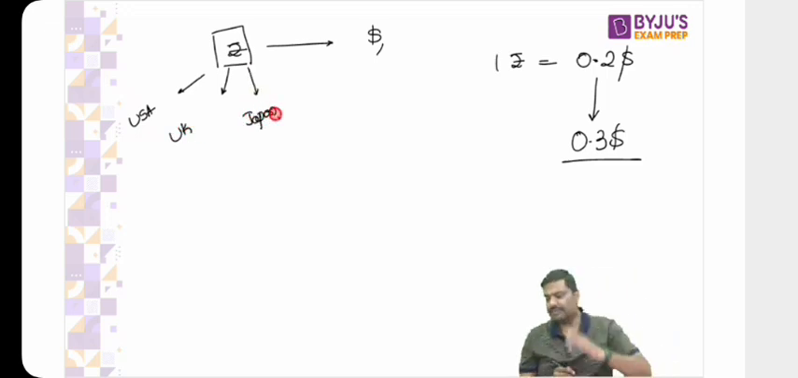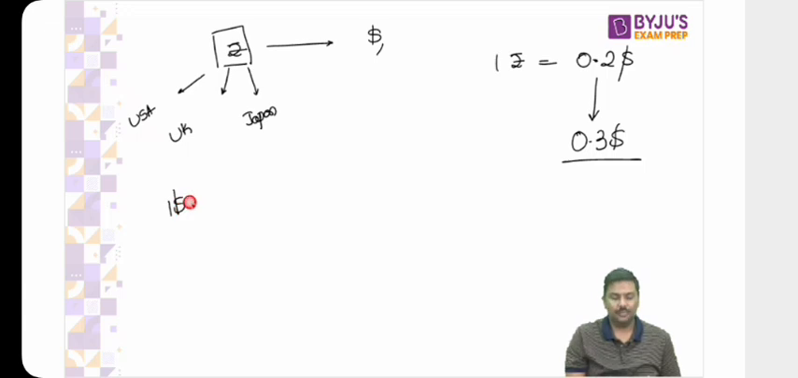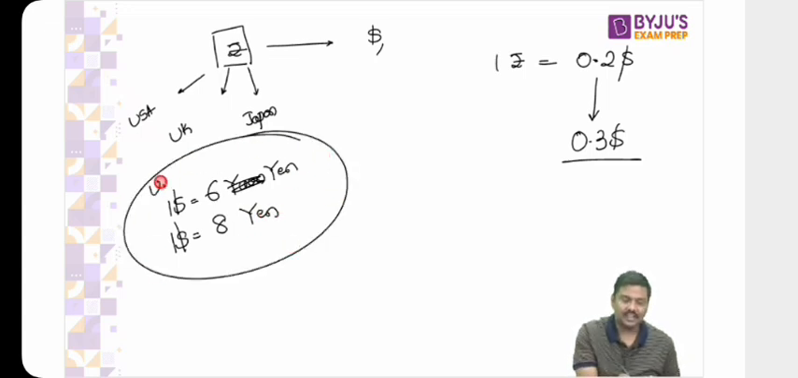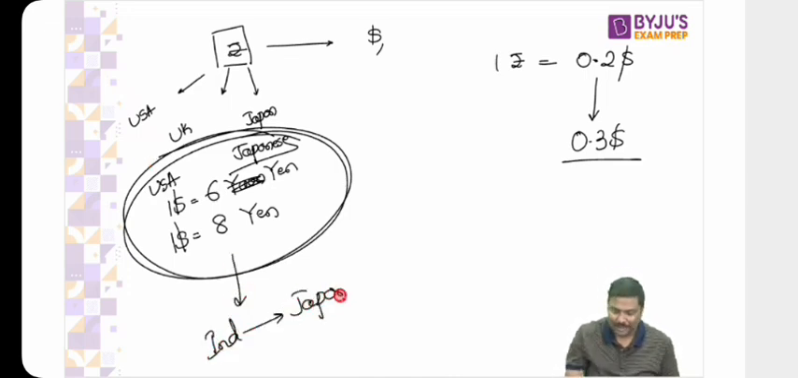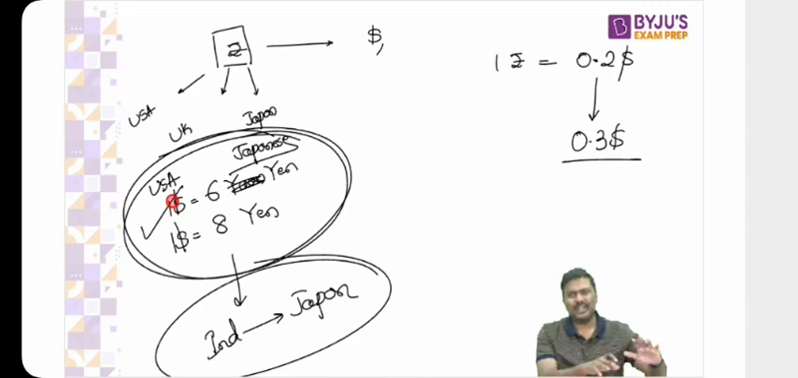Now, let me ask a very simple question. If $1 is equal to, let's say, 6 yen, the Japanese currency, and now $1 becomes equal to 8 yen. This is the USA currency and this is the Japanese currency. Now, answer my question. Will this change in the exchange rate have an impact on trade between India and Japan or not? Let me know. Whatever has happened to the currency, don't worry. My question is simple.